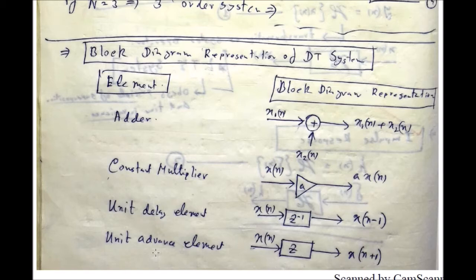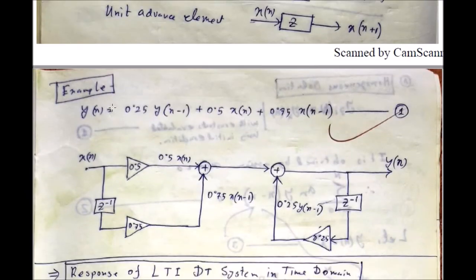Unit advance element is the reverse of it. That means the operator will be just the reciprocal of the earlier one. Here it will be z. Unit time advancement, input is x(n), time advancement is z, so the output will be x(n plus 1). If any amount of time advancement you have to provide, suppose m amount of time advancement you want to provide by this block, then it will be z to the power m, and output will be x(n plus m).